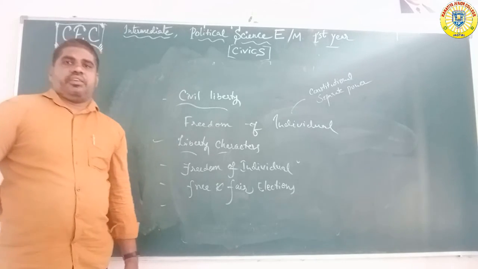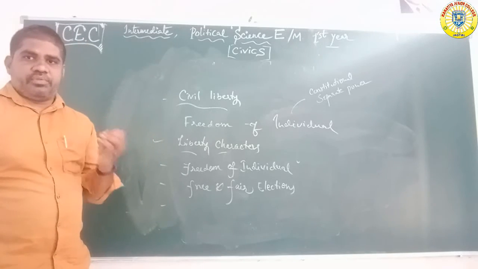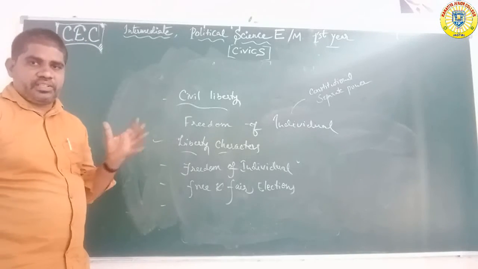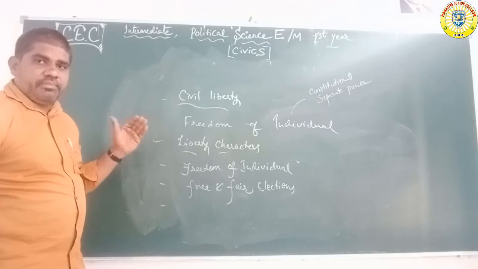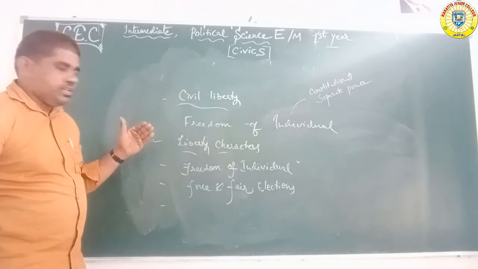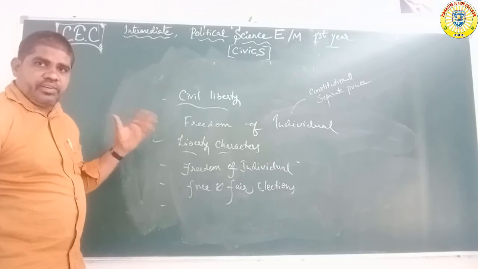For example, which articles mention equality, liberty, justice and freedom?